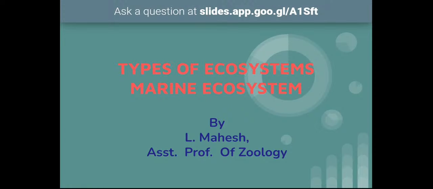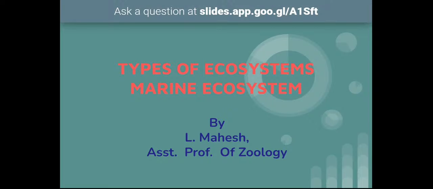Today's class is types of ecosystems. In this we have two topics, aquatic ecosystems and terrestrial ecosystems. Various scientists have classified ecosystems based on different things. One classification classifies the ecosystems into natural ecosystems and artificial ecosystems. Natural ecosystems are the natural ones. They exist by the grace of God. Artificial ecosystems are created by humans.